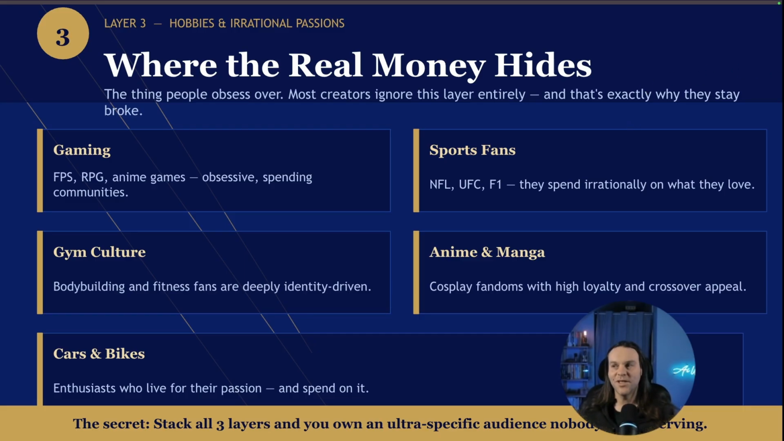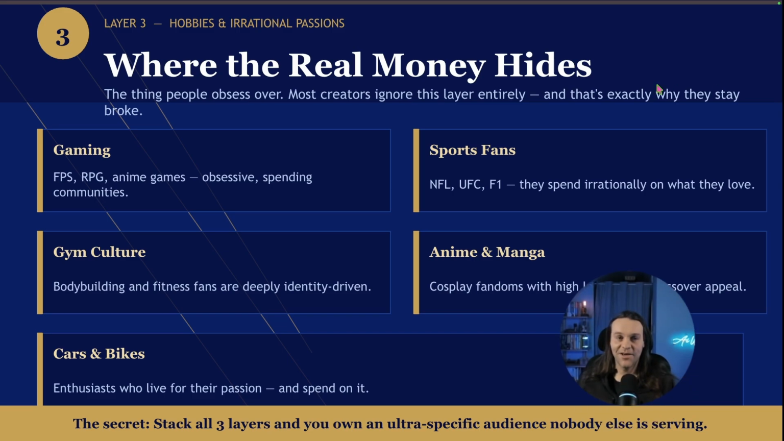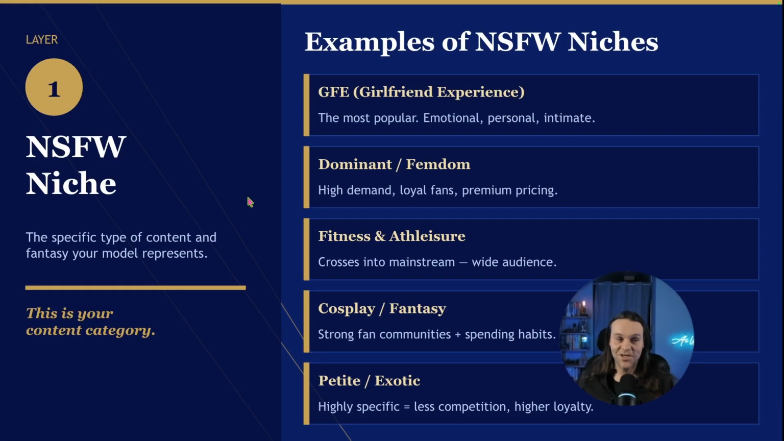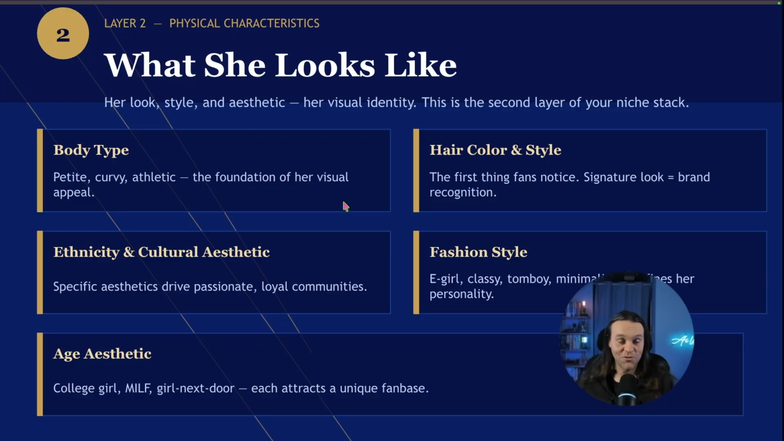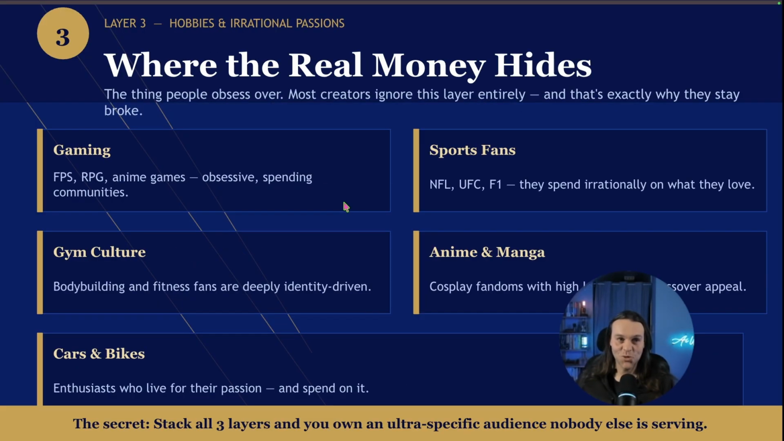So that's really the three layers you need to stack though, right? Again, let's go back. Not safe for work, right? What she looks like, her physical appearance, and then some sort of irrational passion that these guys have, and hobby, all right? If you stack all three of these layers, you own a specific audience nobody else is serving. That's how you find your sub niche, guys.